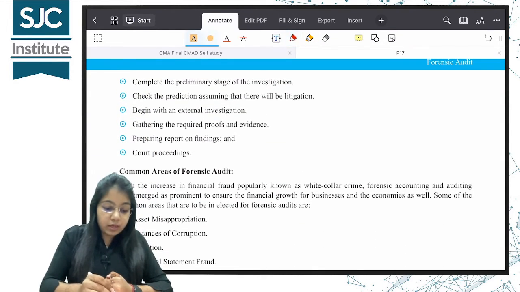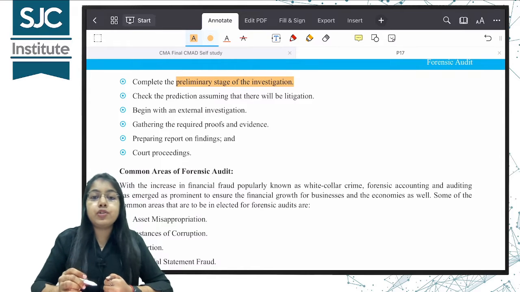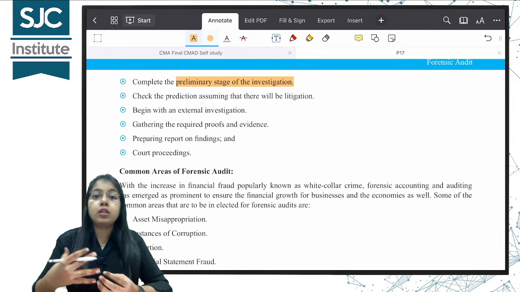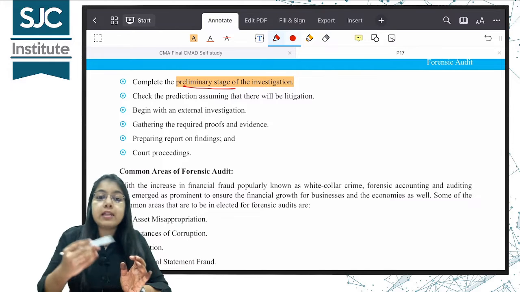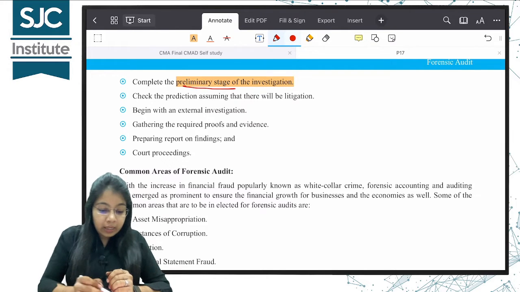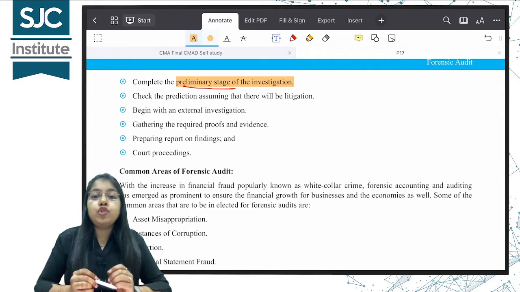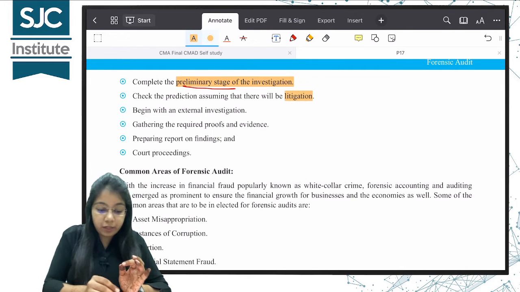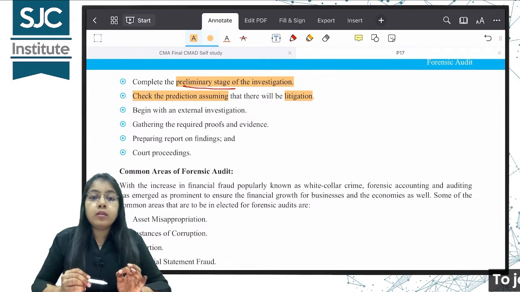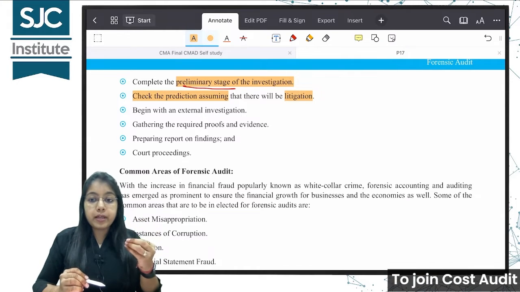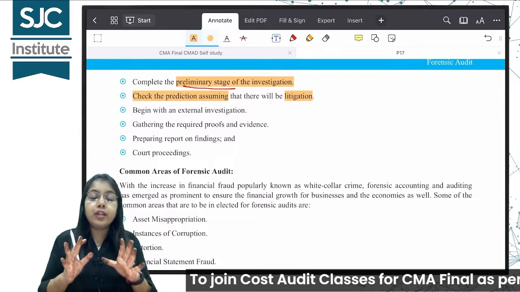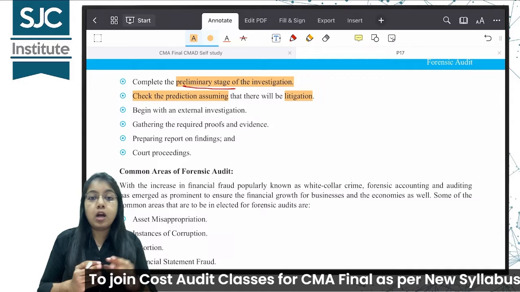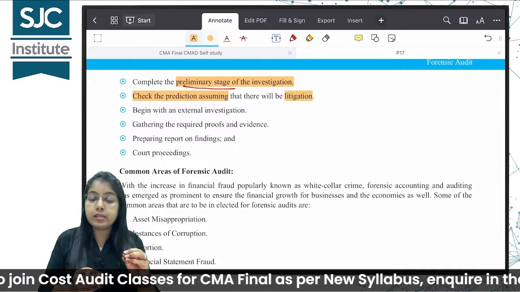After that, we have to complete the preliminary stage of investigation. We need to perform our procedures and interview people if we want in the organization. So we need to conduct the preliminary risk assessment, you can say. Then after that, we have to check the predictions assuming that there will be a litigation. जो भी हम प्रोसीजर परफॉर्म करेंगे इस हिसाब से परफॉर्म करने हैं that we are considering that there will be some sort of litigation. According to that, we have to find out the evidences.